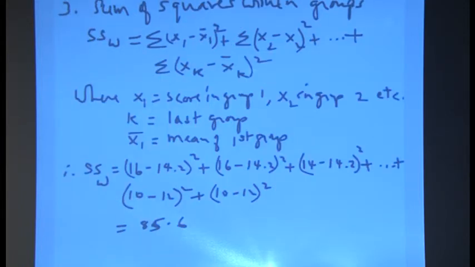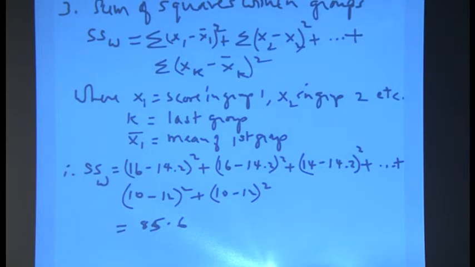Then we have next the sum of squares within groups, that is SSW, which is given by the sum of (x1 minus x1 bar) the whole square, plus (x2 minus x2 bar) the whole square, and all the way to the sum of (xk minus xk bar) the whole square. Now, what is the meaning of x1? x1 means a score in group 1. So, what is the score in group 1?